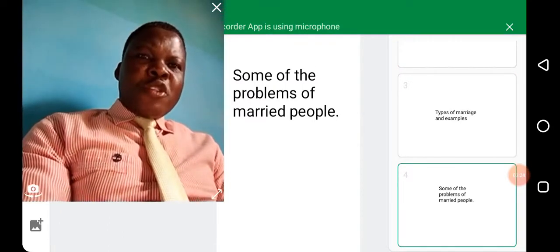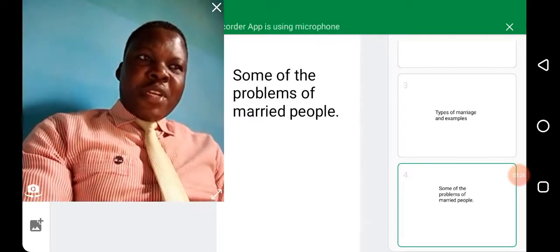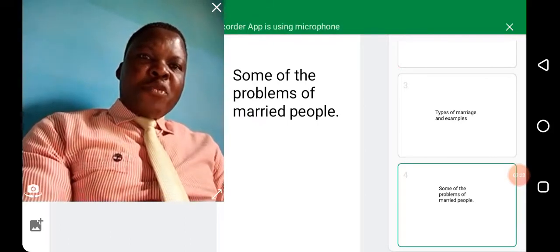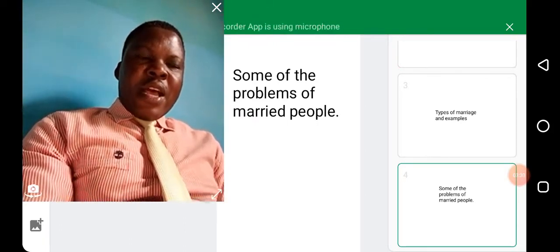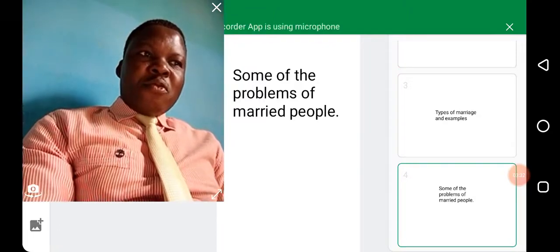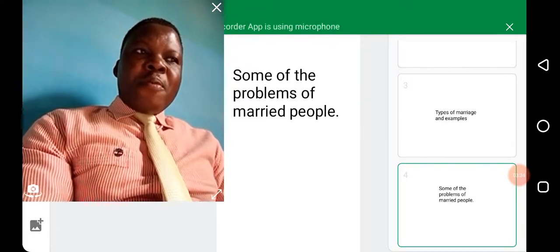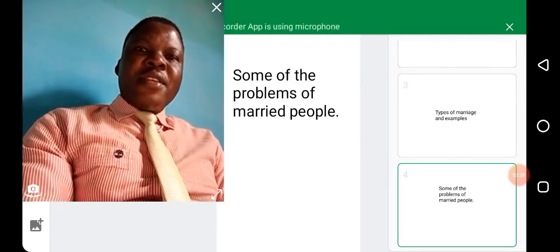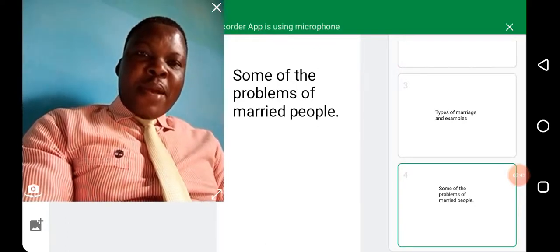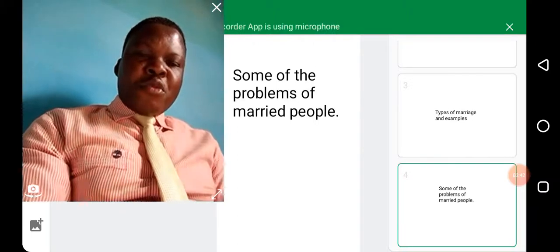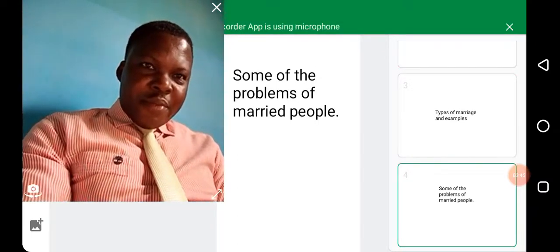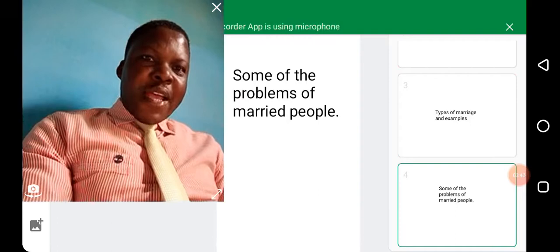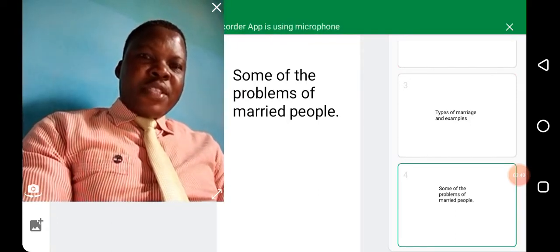You know that when two people from different backgrounds come together, there is bound to be misunderstanding. And so when the husband or the wife fail to understand one another due to their differences in family background, it will amount to misunderstanding. This is what married people encounter at least once in a while.